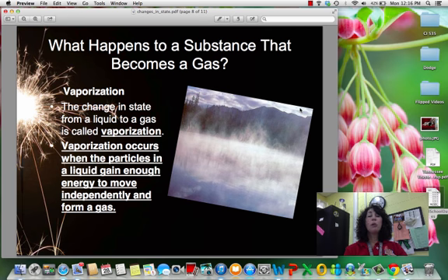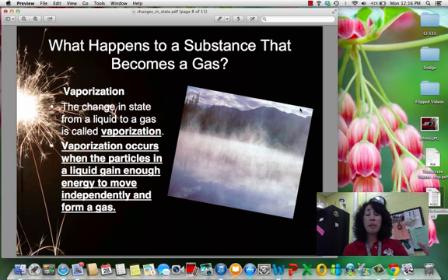Now, in order for a substance to become a gas, those particles have to have enough heat. They have to have enough kinetic energy that they are escaping from the liquid phase into the gas phase. And that is called vaporization. So again, those particles are just gaining enough energy to become that gas.